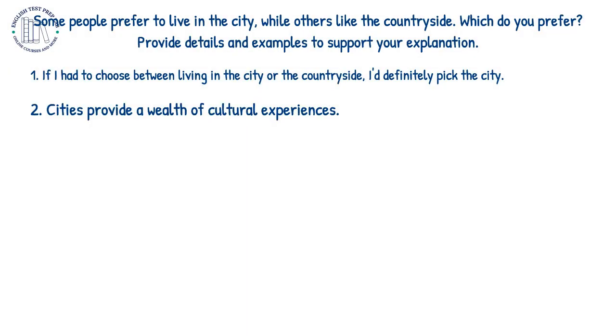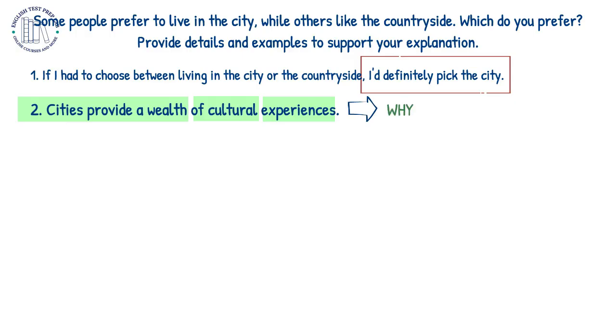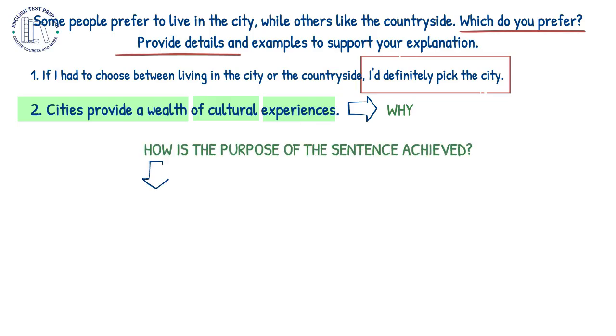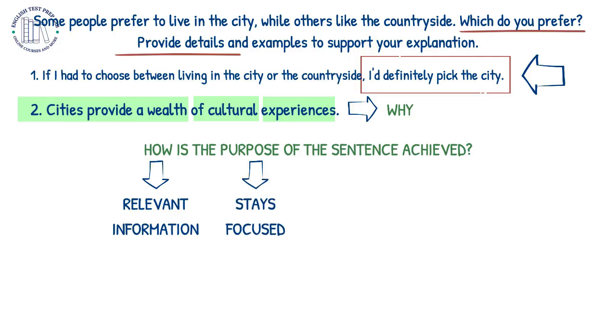The author continues with a supporting statement: "Cities provide a wealth of cultural experiences." The purpose is to help develop the author's opinion and explain why she prefers to live in the city. This is exactly what the task asks her to do. How is the purpose of the sentence achieved? The author includes relevant information that is directly linked with the previous statement. She stays focused on the topic.